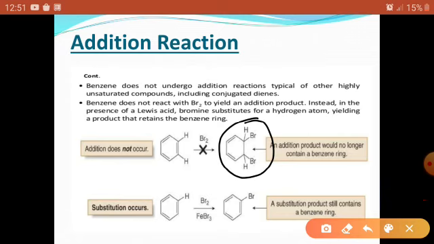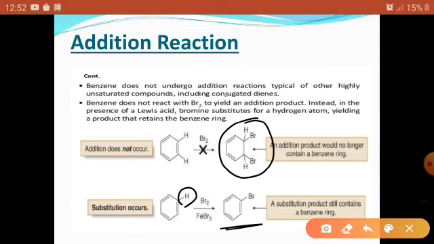But in a substitution reaction, if we use the Lewis acid FeBr3, in the presence of FeBr3 the bromine substitutes one of the hydrogens of the benzene ring, and it is converted into bromobenzene. This is a substituted product, and in this product the benzene ring retains its stability.